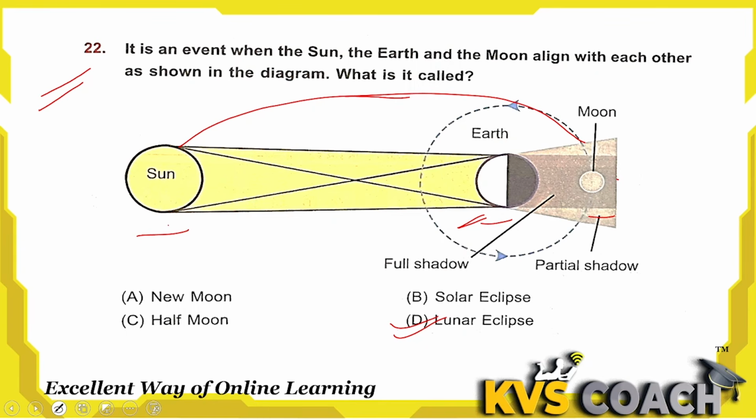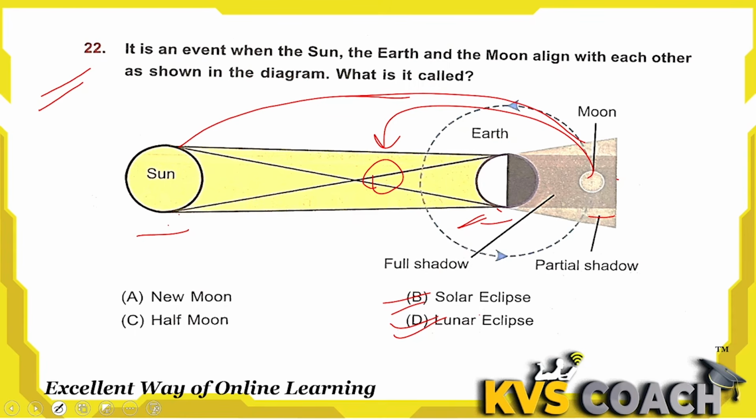What is solar eclipse? If the position is different, if the moon is in between sun and earth, this is called solar eclipse. So these are the two types of eclipse, solar eclipse and lunar eclipse. Solar eclipse occurs when the moon passes between the sun and earth.